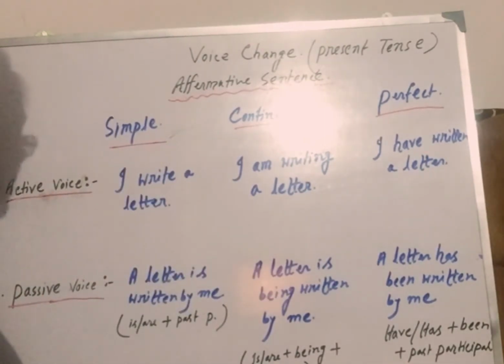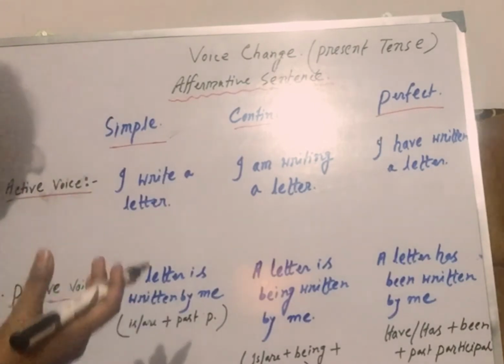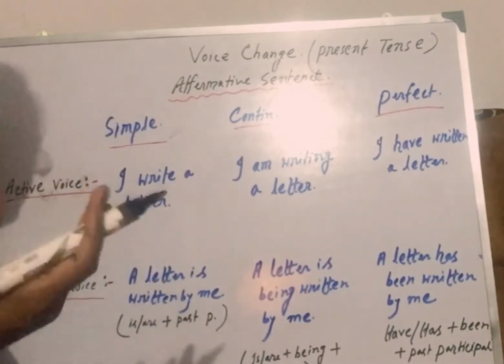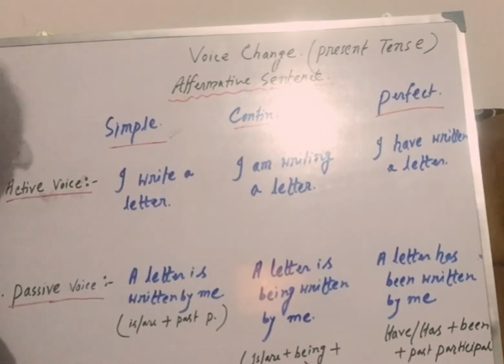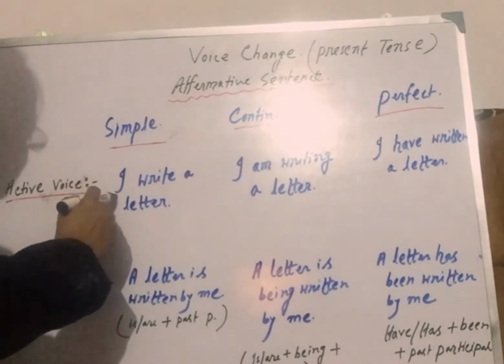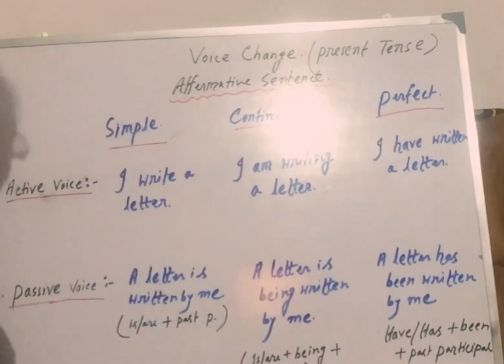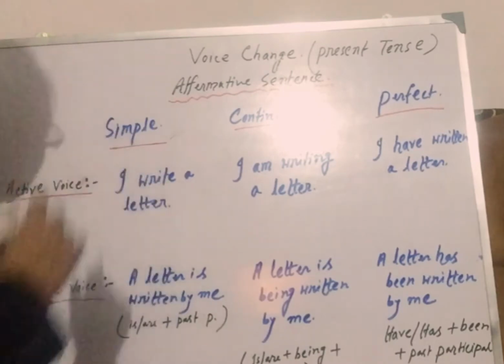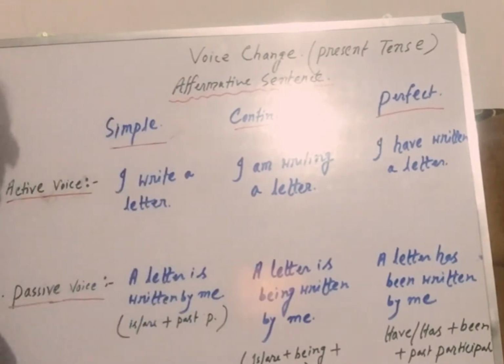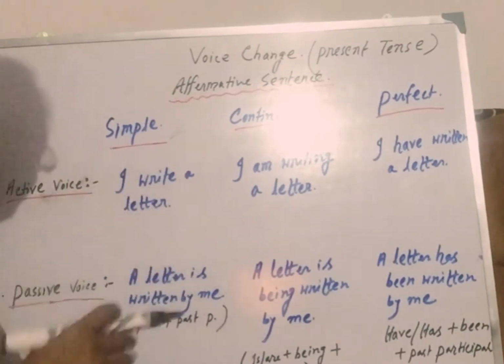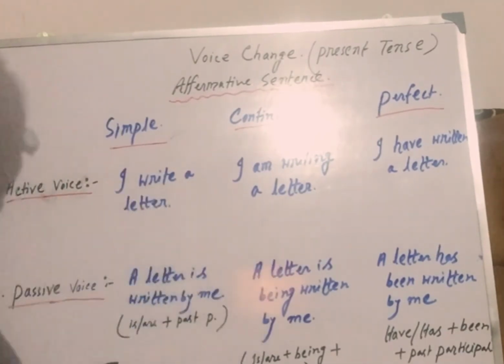Okay? Now, what is the rule to change it from active to passive voice? I have already told you, first we have to identify the subject, then the object, and then which tense it is and which is the verb. Clear? So which is the subject here? Of course, I is the subject, right? Which is the object? A letter is the object. And which is the verb? Write is the verb. Understood? So we have understood that it is simple present tense. I is the subject, a letter is the object, and write is the verb, and it is an affirmative sentence, right?